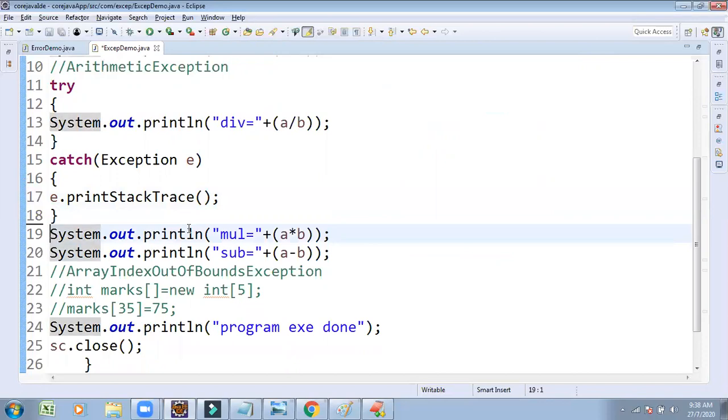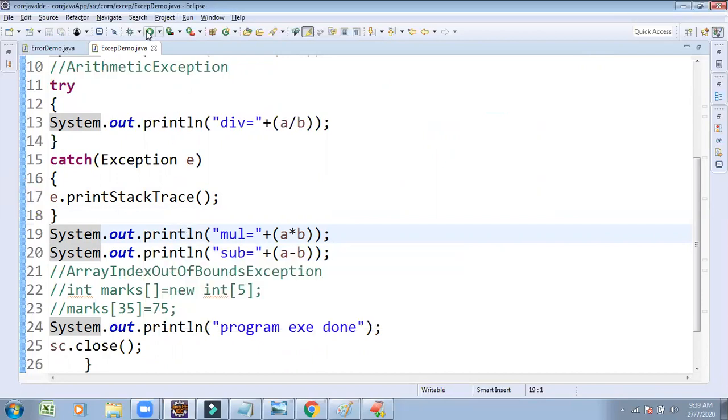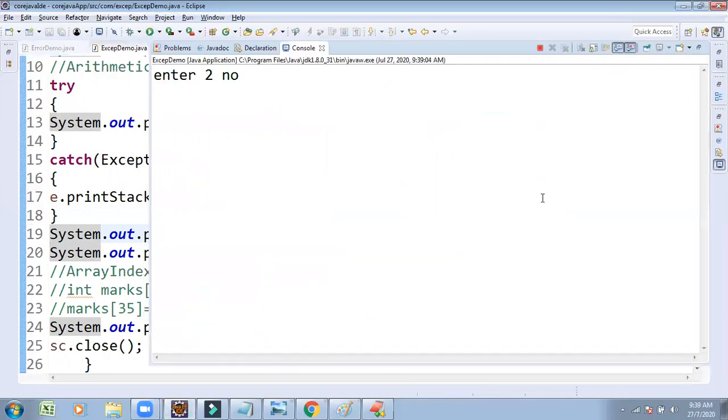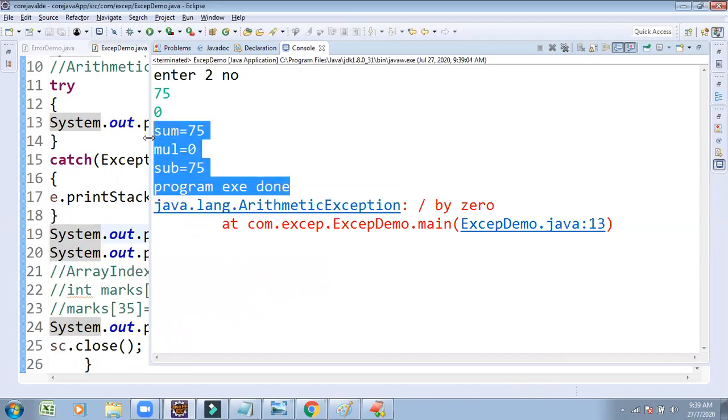You can write suspicious code under the try block that may be caught by one or more catch blocks or the exception superclass. See once, with b value 0, here we get java.lang.ArithmeticException: divide by zero. The line shows the exception at the end, after all the coding is completed. So except for the division, the remaining code logic is going to be executed.